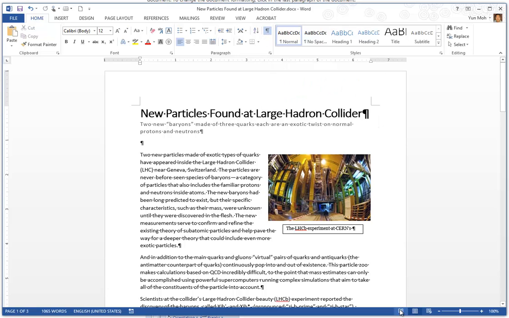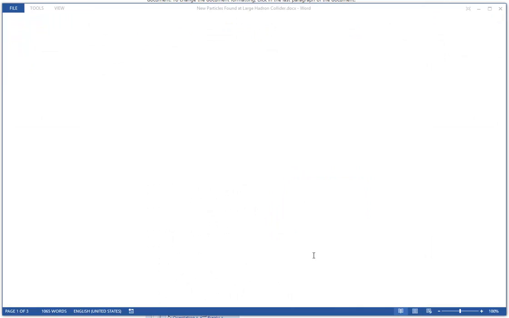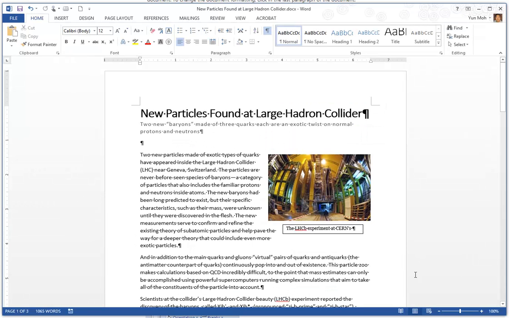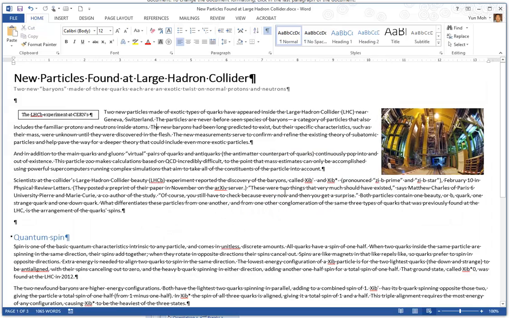And also on the bottom right corner, you have different modes. Like for example, right now this is print layout mode. Or you can change it to read mode, which is the default view when you first open the document. So I'm going to just go back to print layout mode. Also, you can put in a web page mode, but you don't need that at this point. I'm going to just go back here.